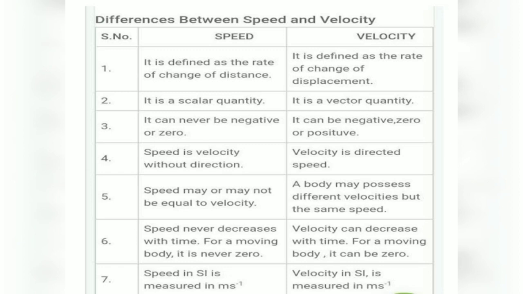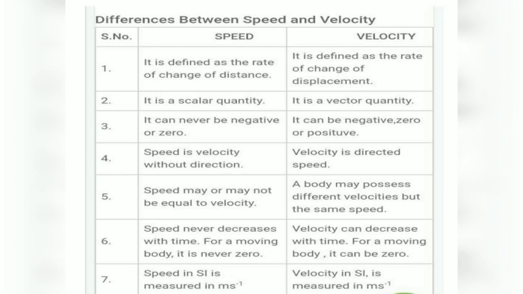Speed is velocity without direction, and velocity is directed speed. Speed may or may not be equal to velocity. Velocity might change, but speed will remain the same. A body may possess different velocities but the same speed. As you go in different directions, your speed will remain the same, but velocity will change.